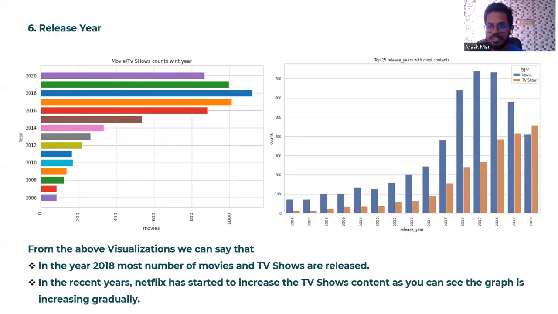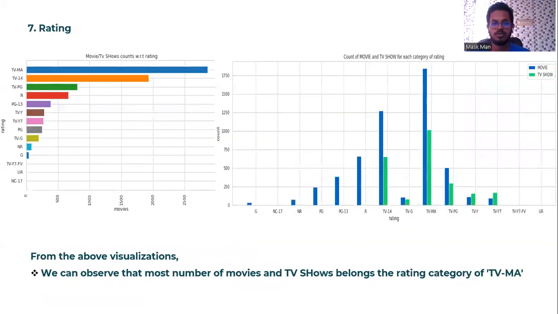And the release year, from these visualizations we can observe that in 2018 the most number of movies and TV shows were released. And if you see recent years like 2021, 2019, 2018, the graph is increasing. We can say that Netflix has started to increase its TV shows content. As you can see, the graph is increasing gradually.